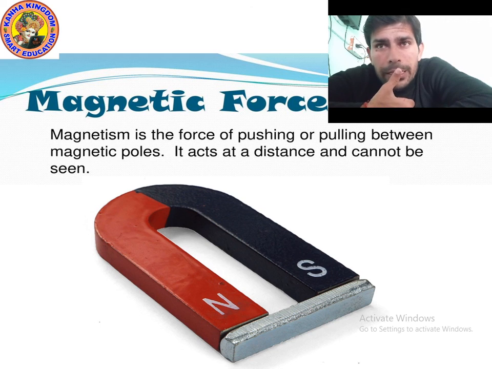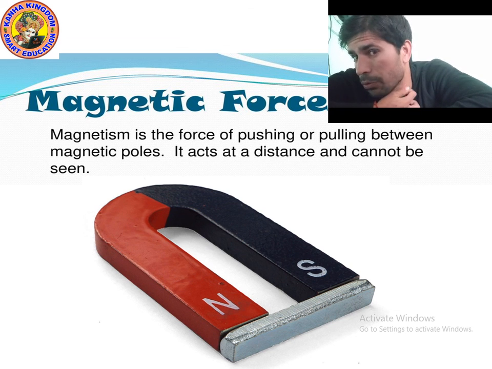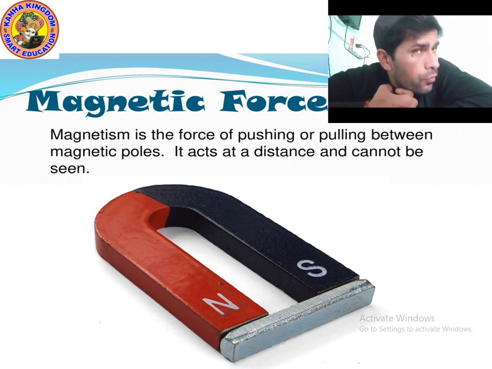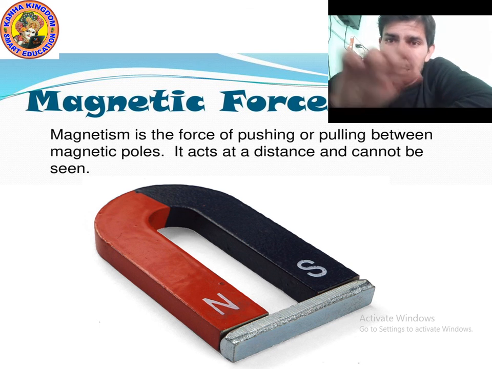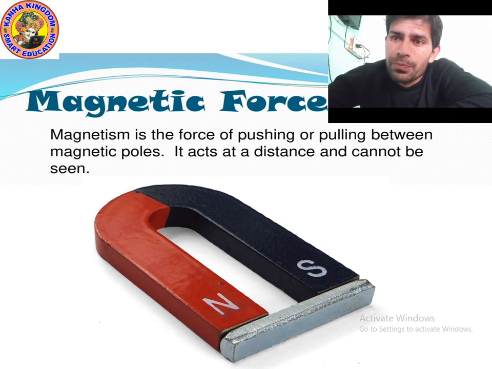Okay, nickel, iron, cobalt can be attracted by magnet. It means magnets apply force on them. Okay, I hope you understood. It's very easy. Now let's talk about the north pole and south pole. What do you mean by North Pole and South Pole? Let's study. Let's move on to the next point.